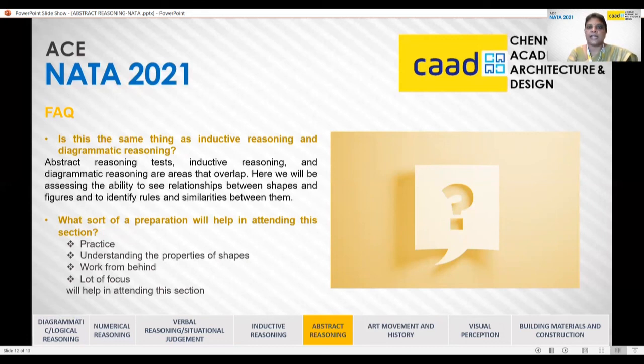Actually, they have areas that overlap, but in this abstract reasoning, we will be concentrating more on the ability to see relationships between shapes and figures and to identify the rules and similarities between them. So these topics will be covered in this particular section. Though it is a bit confusing, you just have to follow the similar rules. So you can attend it as well.